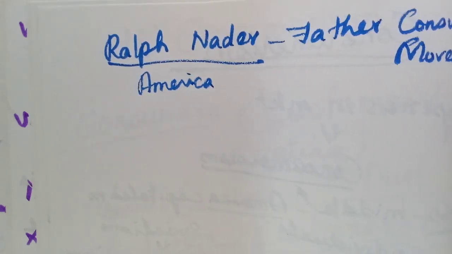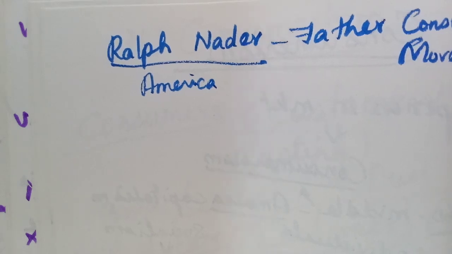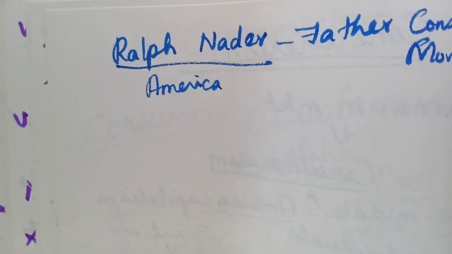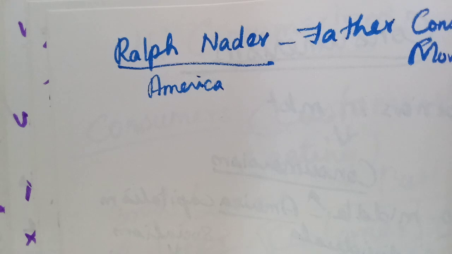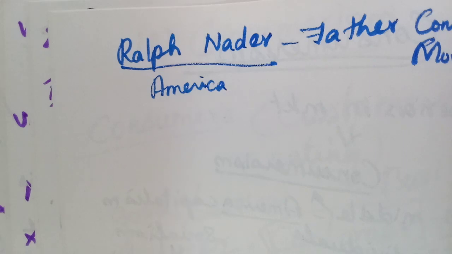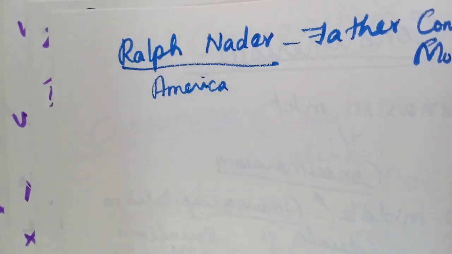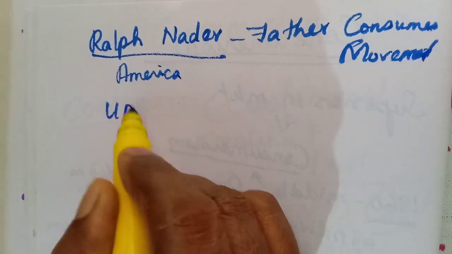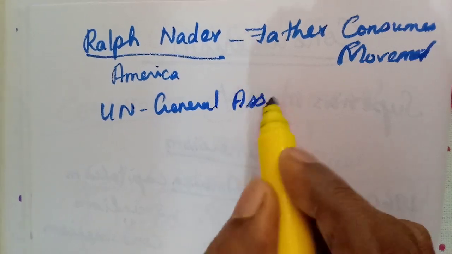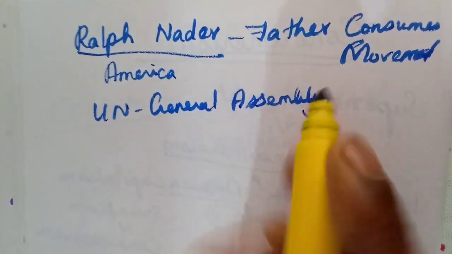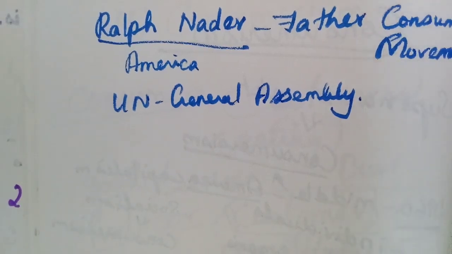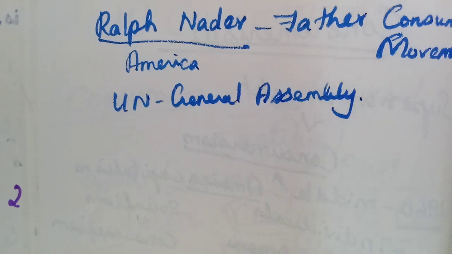In the United Nations General Assembly also they adopted and gave some general guidelines for consumer protection. We have learned about the Security Council in civics, isn't it? So in the General Assembly, they gave some general guidelines in order to protect the customers.